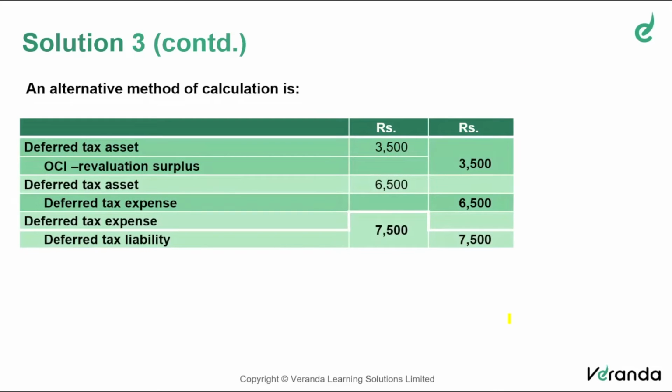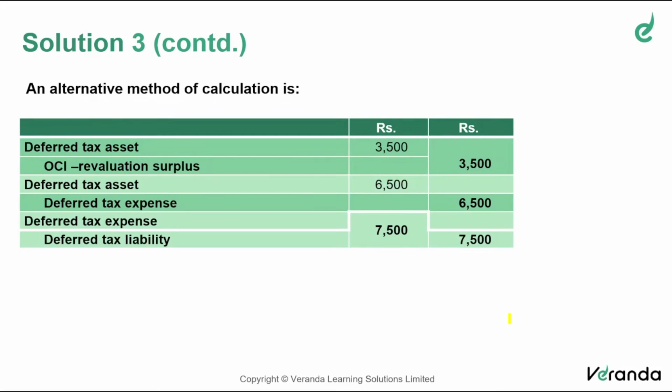Now, journal entry. Increase in deferred tax asset to be credited to OCI. Debit deferred tax asset, credit OCI. Increase in deferred tax asset to be credited to P&L. So I'm crediting to deferred tax expense. Ultimately, that will be credited to P&L. Decrease of deferred tax expense.